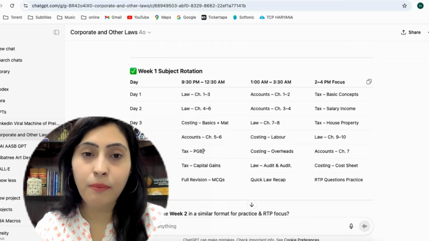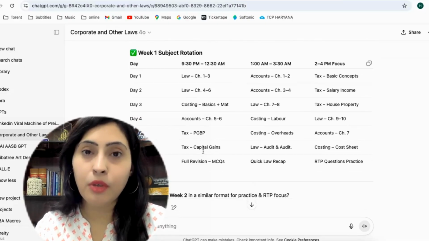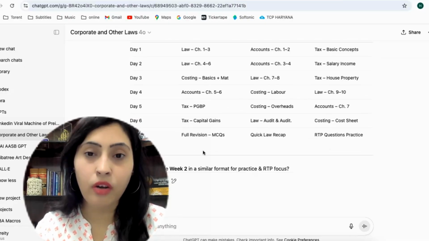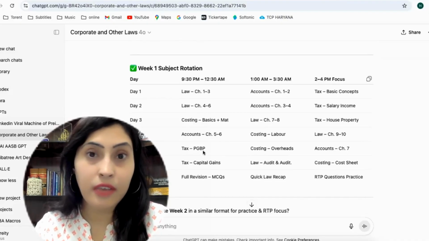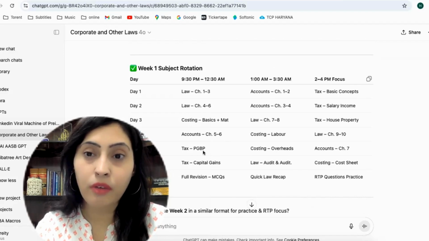See, it has given you complete revision details, rotation of the subjects, and you will be able to focus on your revision aspects and later on other detailing also. If you want to customize, you can customize according to your daytime schedule. If you have any other schedule in between, GPT will help you to structure each and everything in a wide and detailed manner. In a few seconds, it will help you to structure your schedules for your exams. And I really hope you will be able to clear your exams with the help of GPT and with my assistance also, in this attempt.